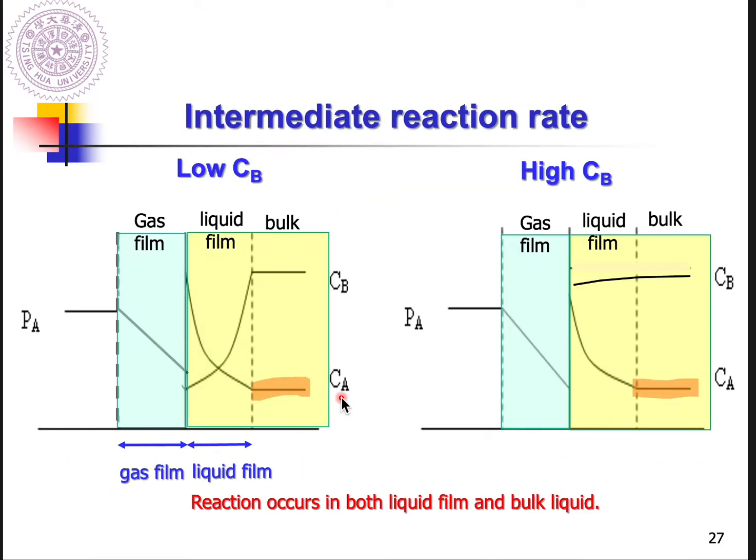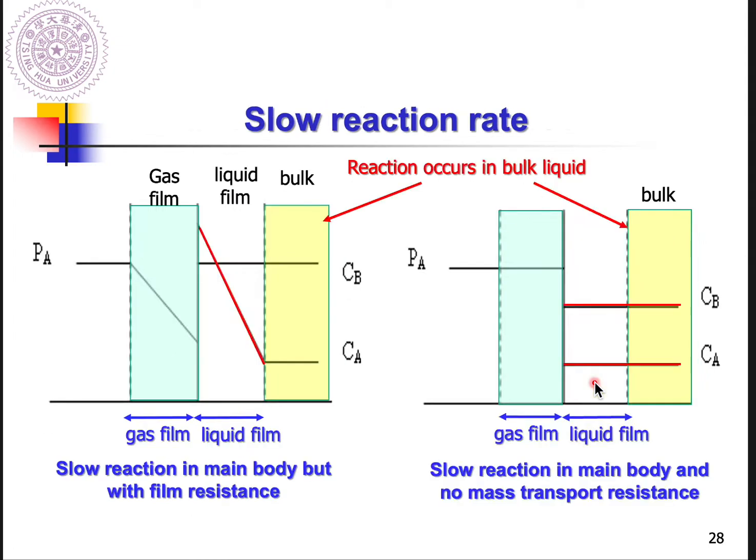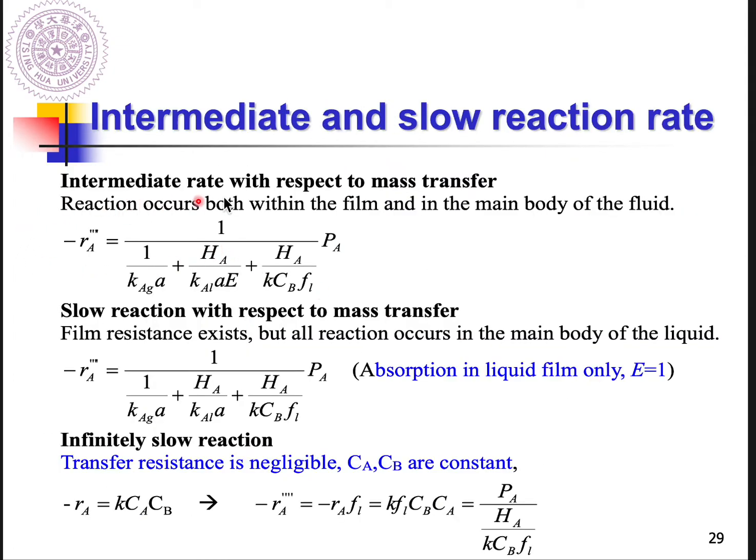How about if we lower the reaction rate to intermediate reaction rate? Under this situation, because we slow down the reaction, the reaction will occur in the liquid film and bulk liquid, no matter at low CB or high CB. So at this situation, you will directly use the general results.